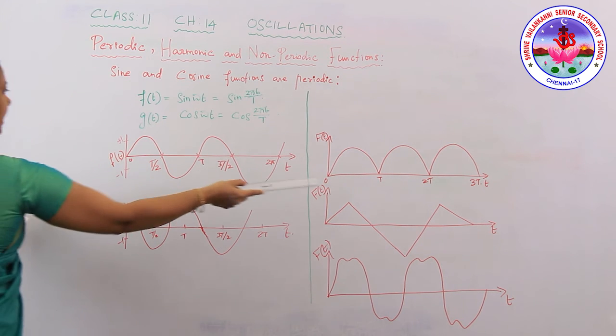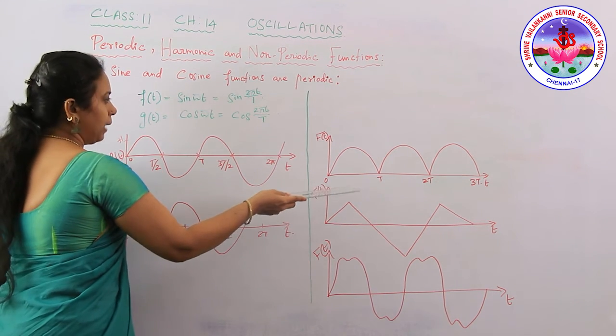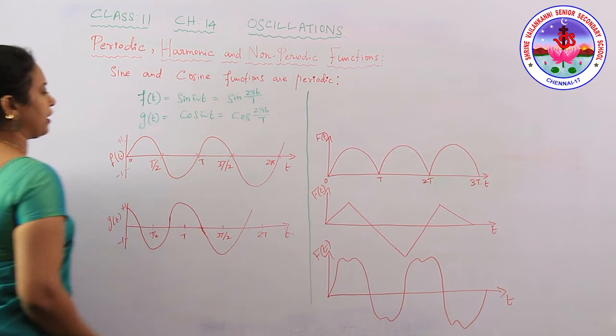Whereas what you are seeing on this side shows the non-harmonic function. All harmonic functions are necessarily periodic. But for all periodic functions, we cannot say that they are harmonic; it may be a non-harmonic function.